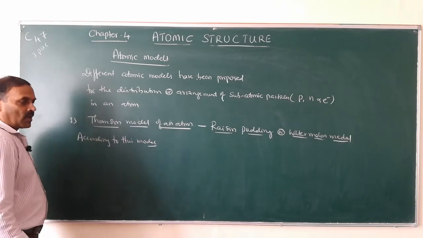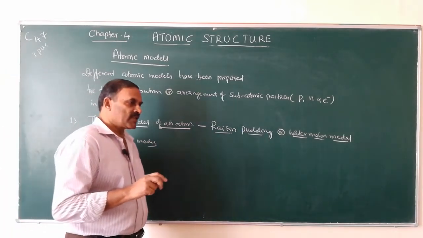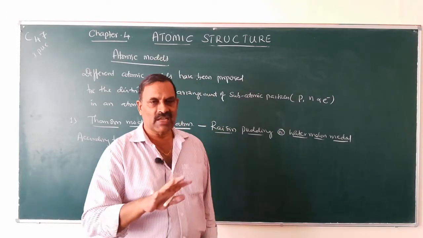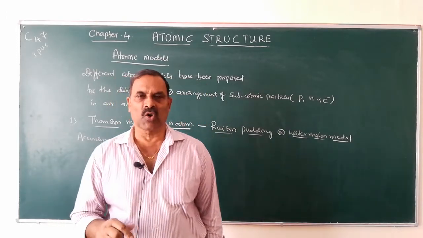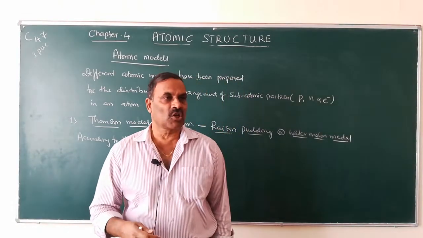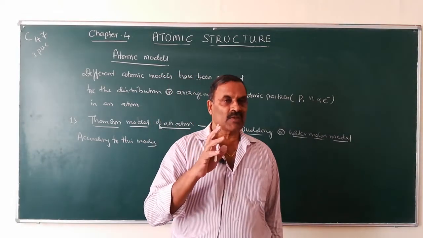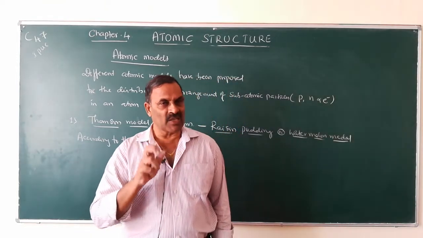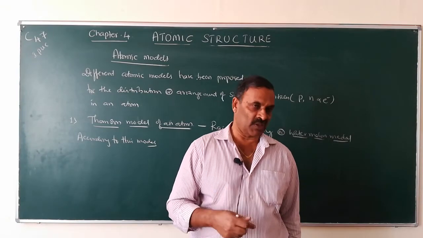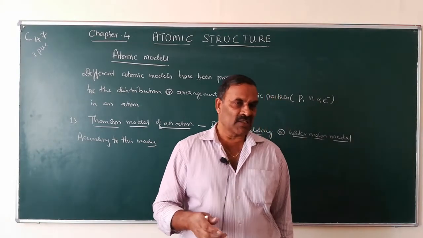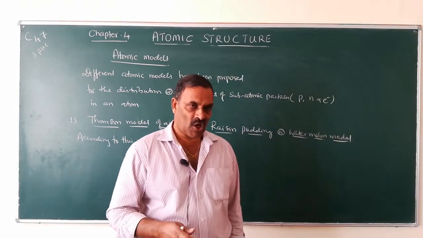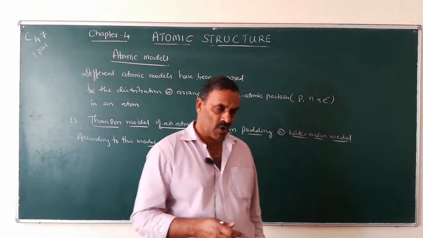So how these protons, neutrons and electrons are distributed or arranged in an atom has been put forward by so many scientists. Those ideas are called atomic models. The first model, how the atom is constructed, was put forward by Thomson. So his model is called the plum pudding model or watermelon model.